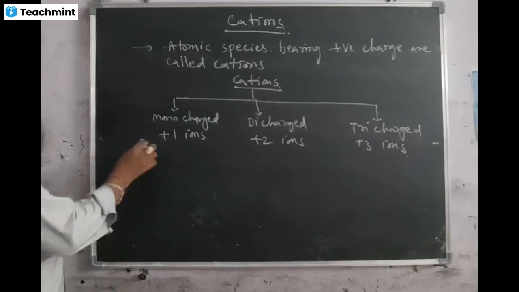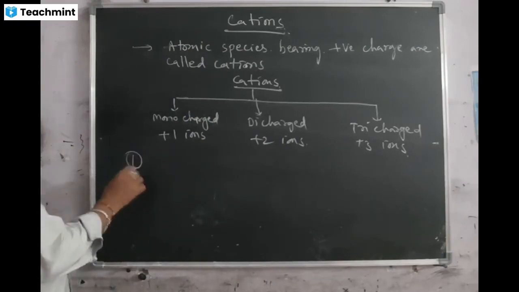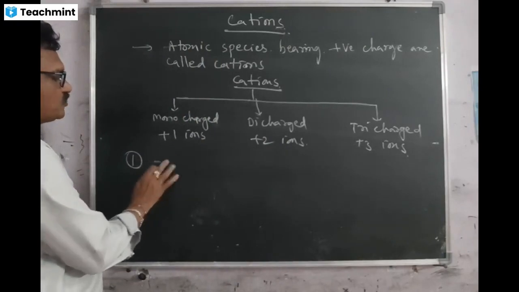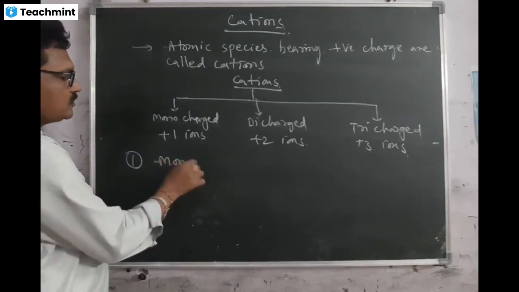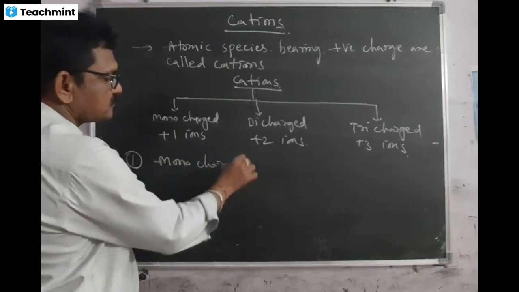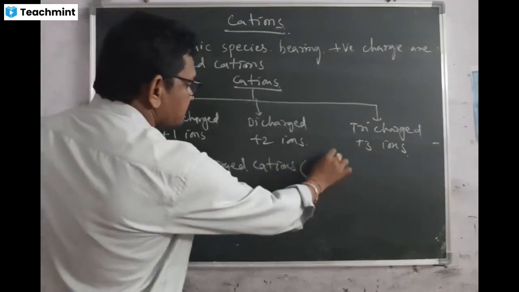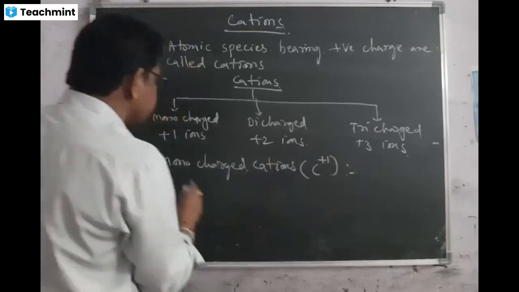Okay. Then already we see number 1. What is this plus 1 ions? Monocharged cations. So monocharged cations is C plus 1. C means cation, plus 1 means charge.